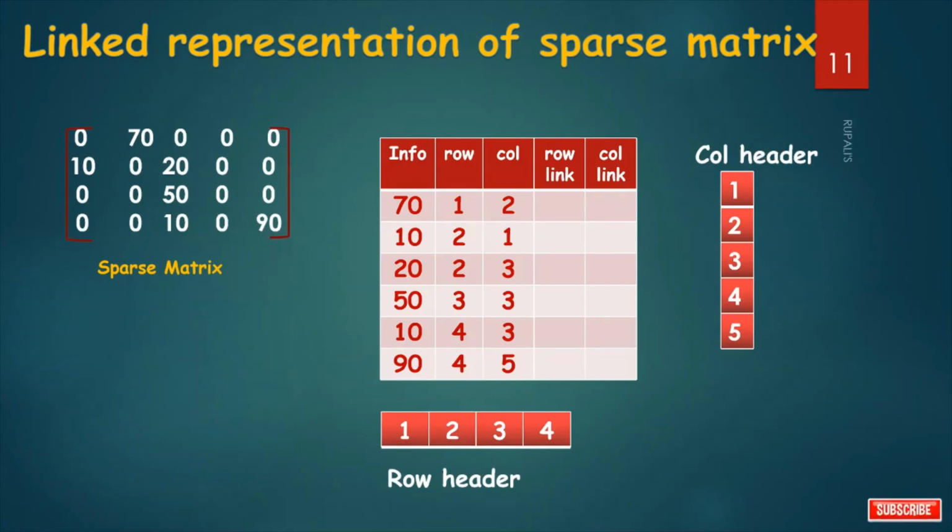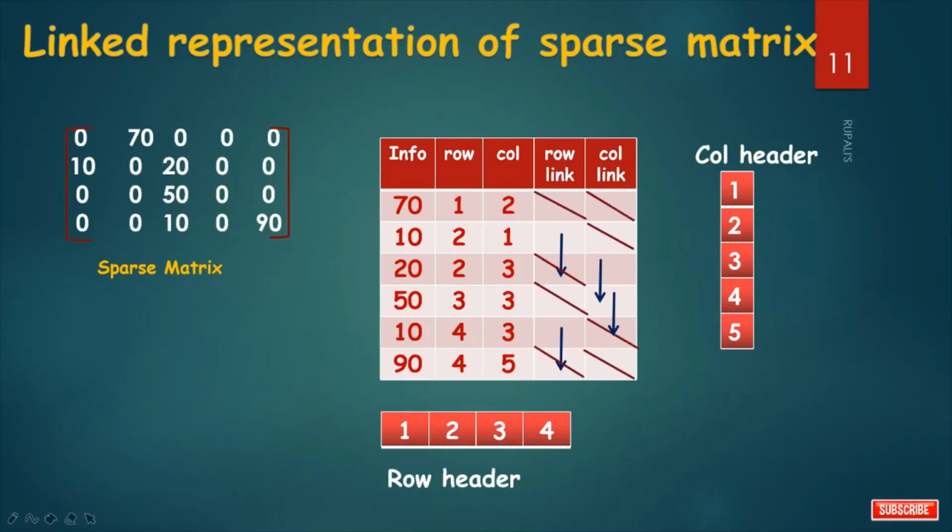Now see, 10 and 20 are in same row, so there is one row link. 10 and 90 are in same row, so there is one row link from 10 to 90 for column. 20 and 50 are in same column, so there is one column link from 20 to 50. And 50 and 10 are in same column, so there is one column link from 50 to 10. And remaining all places are null.